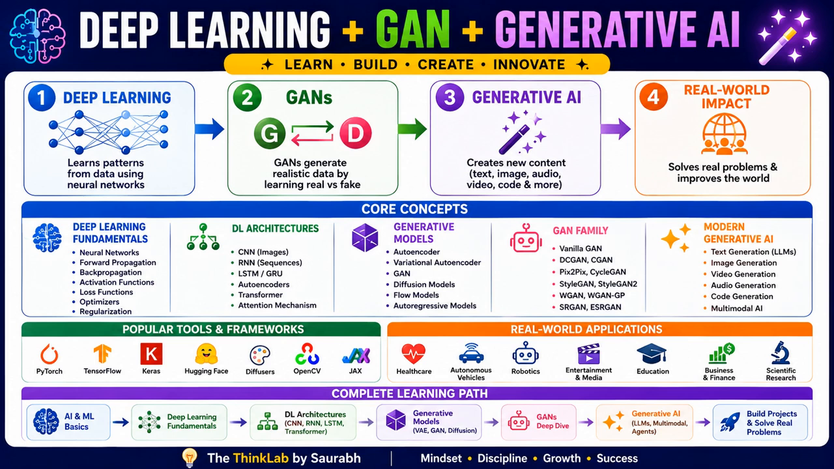Now we are moving to the deep learning architectures. Let's explore the major architectures. Feed forward neural network is the simplest architecture. CNN is mainly used for image processing. RNN is used for sequential data. LSTM and GRU solve the long-term dependency problem. Autoencoders compress and reconstruct the data. Transformers are basically used for NLP, natural language processing.